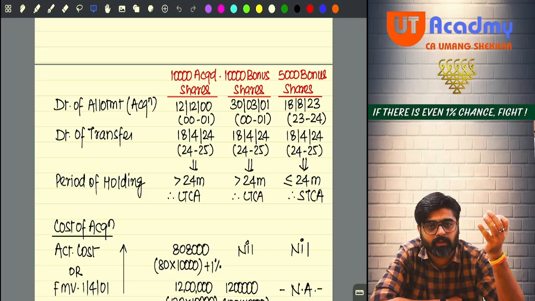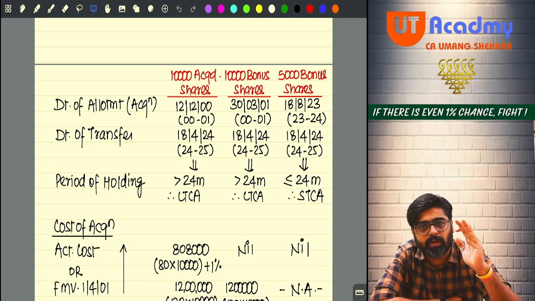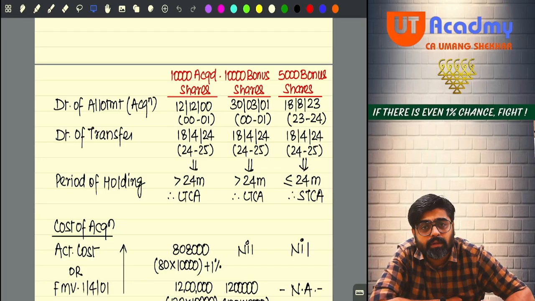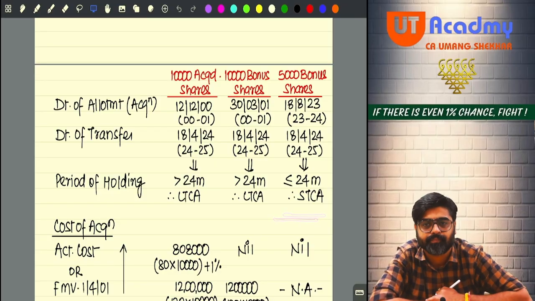Hardly 5-6 months, 6-7 months. Yes or no? So is the period of holding more than 24 months or less than or equal to 24 months? Less than or equal to 24 months. So this lot of 5,000 bonus shares, the entire lot and all the shares in this lot, will be treated as short-term capital assets as of now, as on 18th of April.